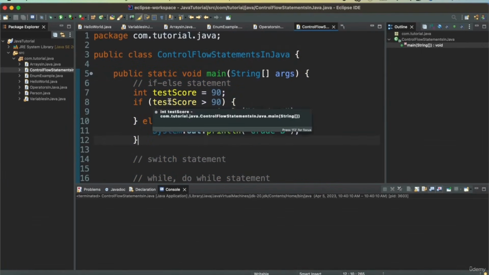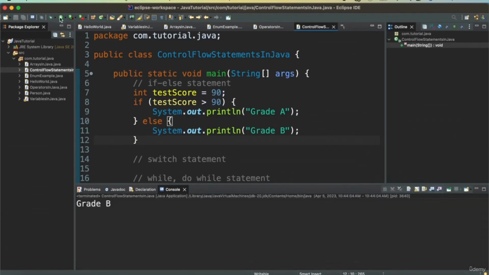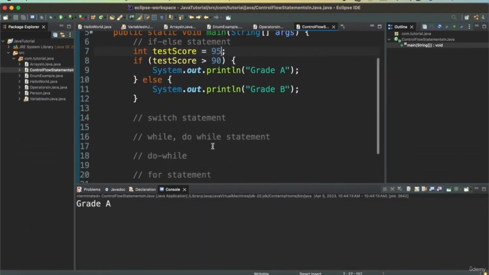So here, if the test score is greater than 90, then we want to print grade A. Else, if test score is less than 90, then we want to print grade B. So let's run this, and we see that it is B. So if I have a score as 95, and I print this, then I get grade A.